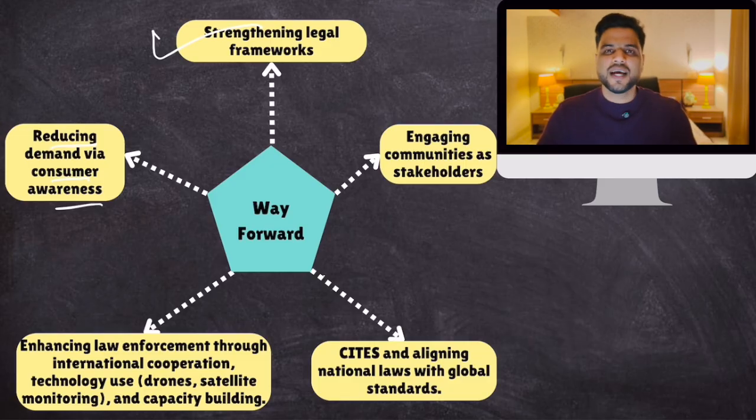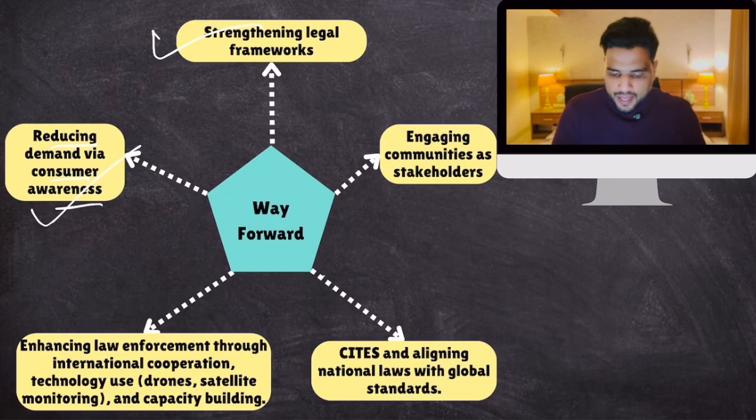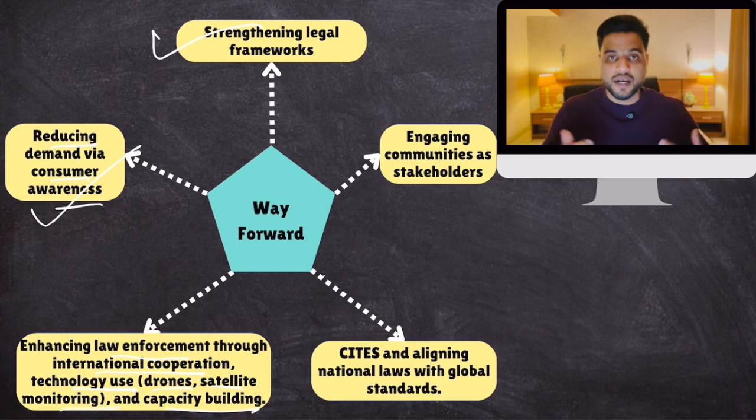Generate public awareness, because these criminal empires are active because there is huge demand for these products. Generate public awareness so that there is less demand. Enhancing law enforcement through international cooperation. Technology you use, like drones, satellites, and capacity building. Training more and more law enforcement people.